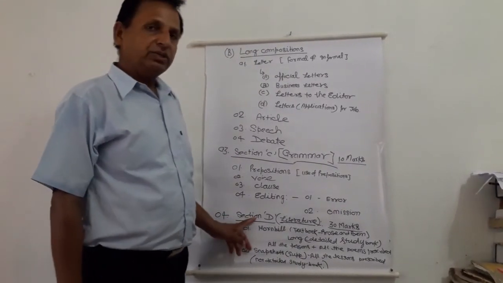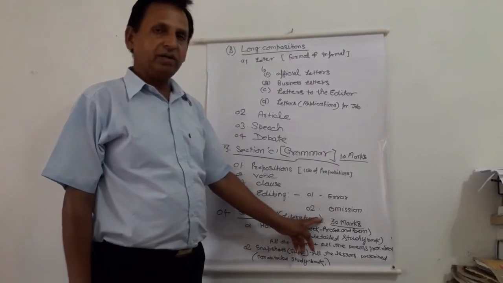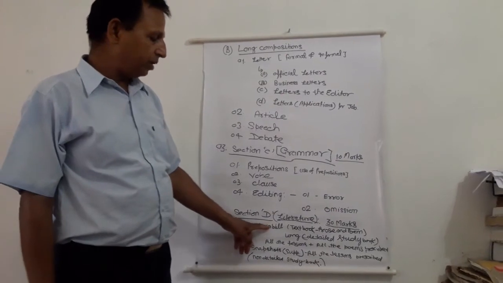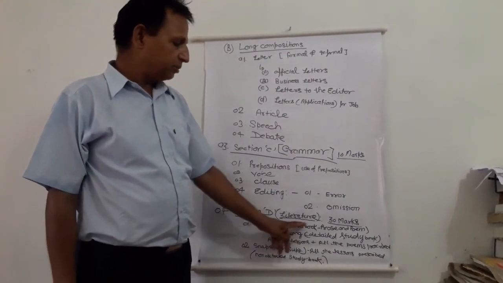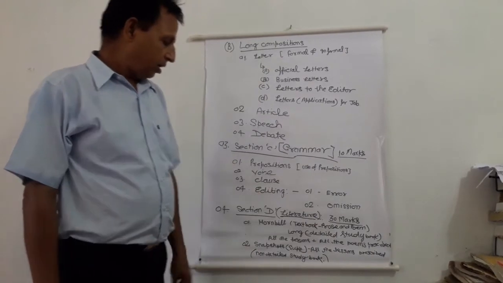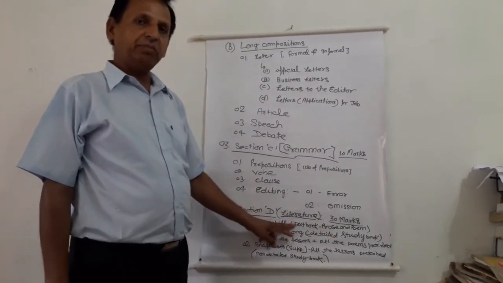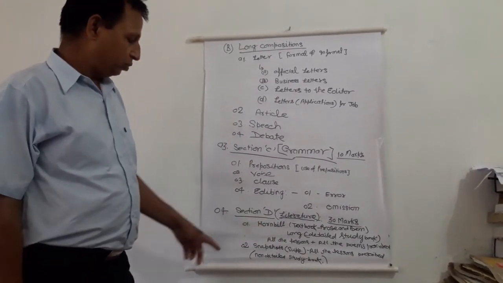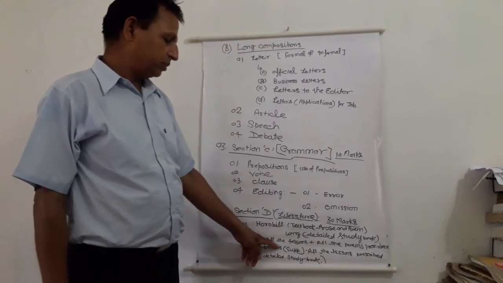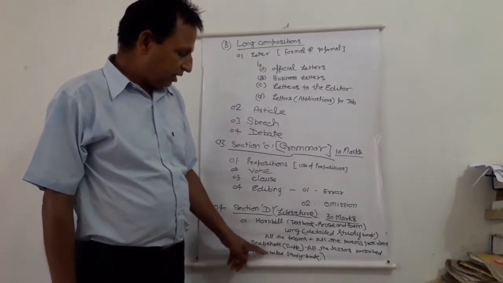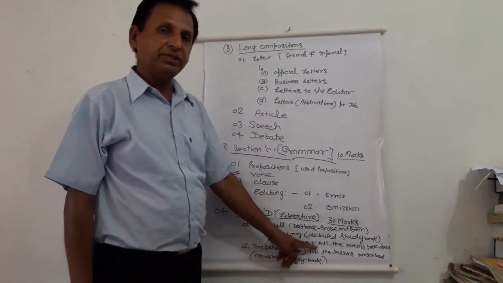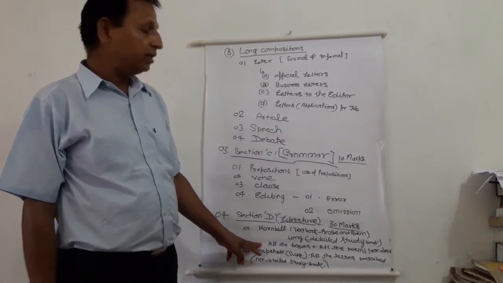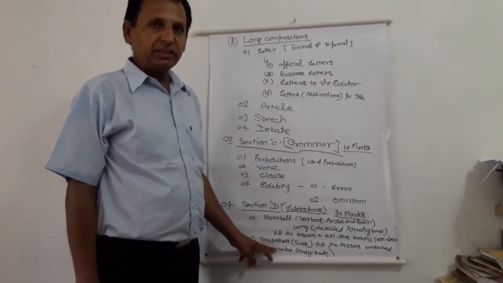Now the last one, section D, literature, 30 marks. Under literature, two books are prescribed in this course. One is Hornbill. This is the textbook, and it has the prose part and the poetry. All the lessons and all the poems are prescribed, with no deletion. Number 2, Snapshots. This is the second book, the supplementary, non-detailed study book. All the lessons are prescribed, but non-detailed study means no text lines will come in the examination.